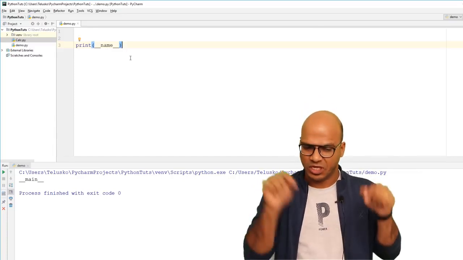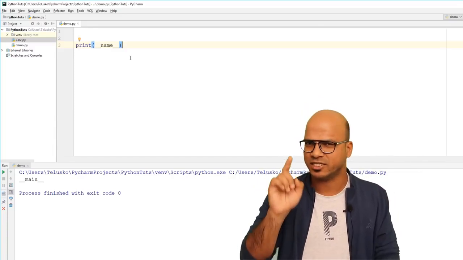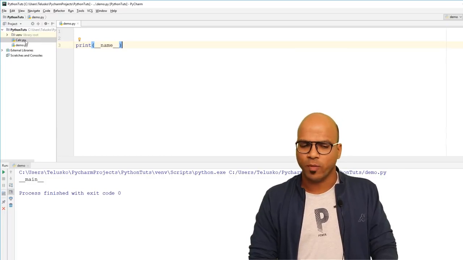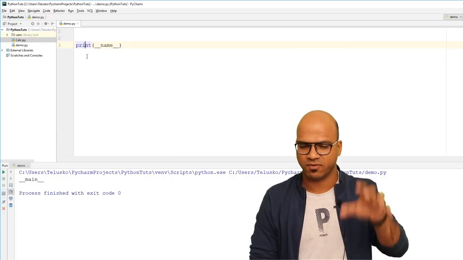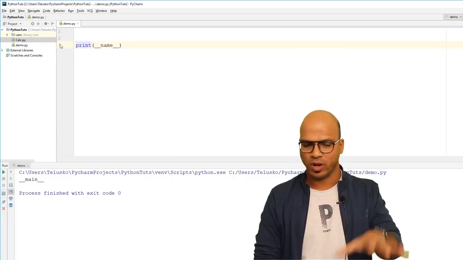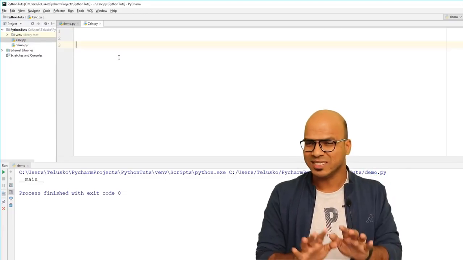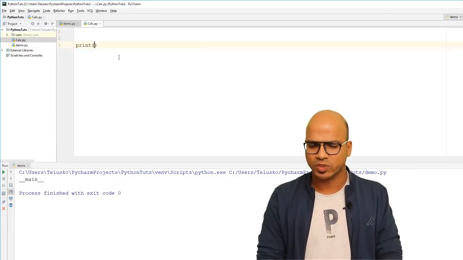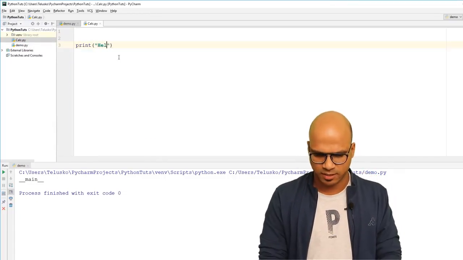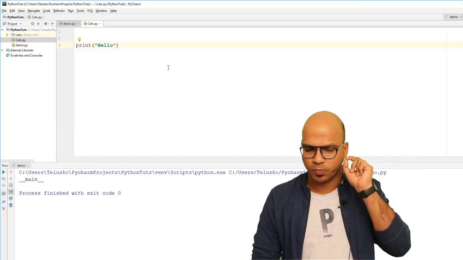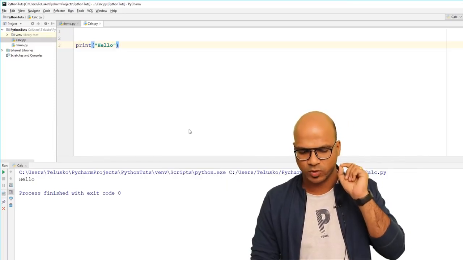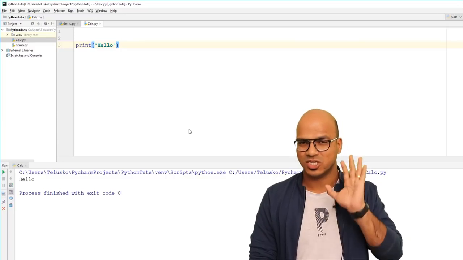So the value for __name__ here is __main__, but here's a twist. What if I go back to calc? This is demo, the file which I'm working with now. If I go back to calc, you can see calc is empty. At this point, just to test, I will print hello. My main purpose here is to print hello, that's it. So if I run this one, you can see it says hello. Nothing else, just says hello.